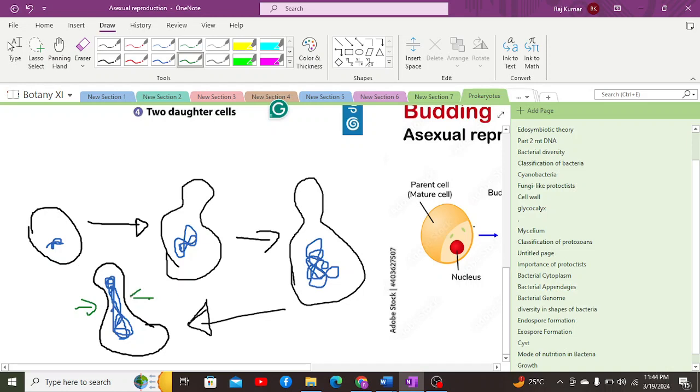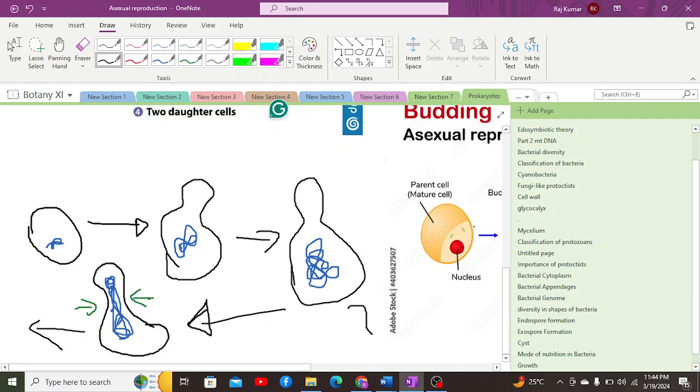Due to the constriction of the cell wall and cell membrane, the outgrowth will form a separate bud. Once constriction occurs, there is formation of a separate bud.